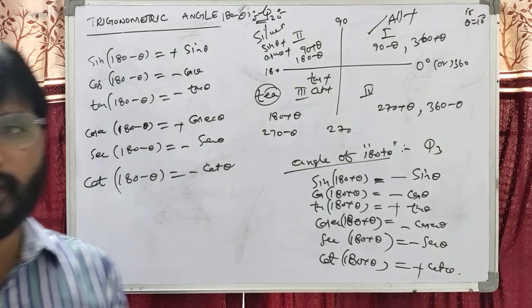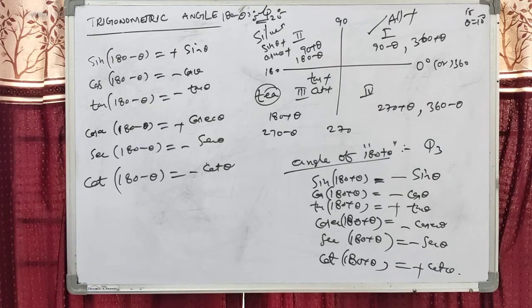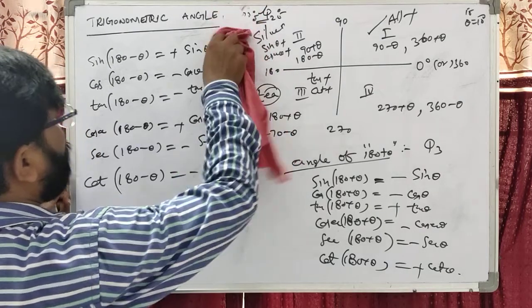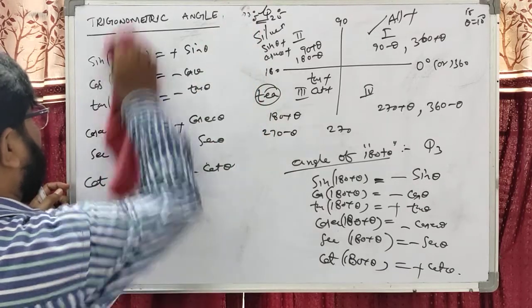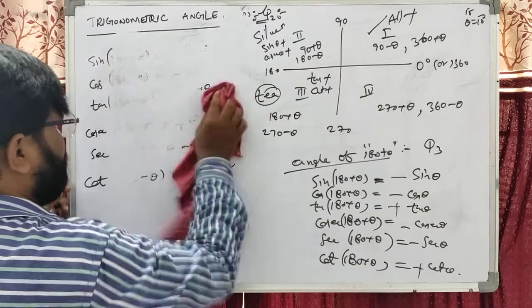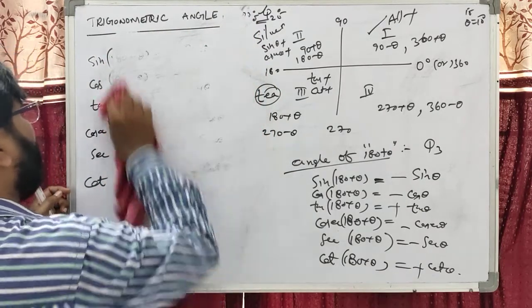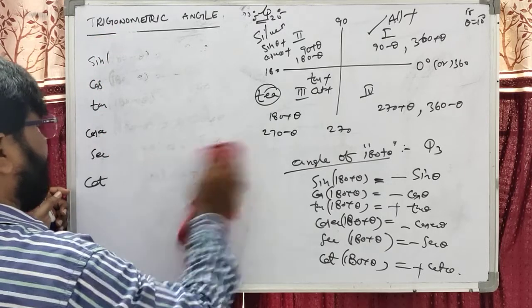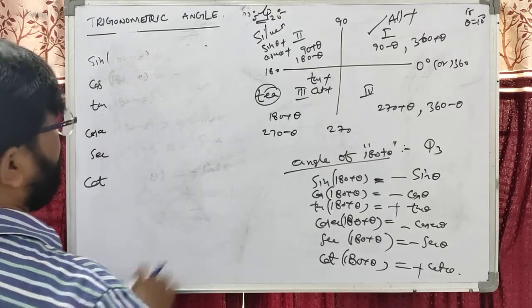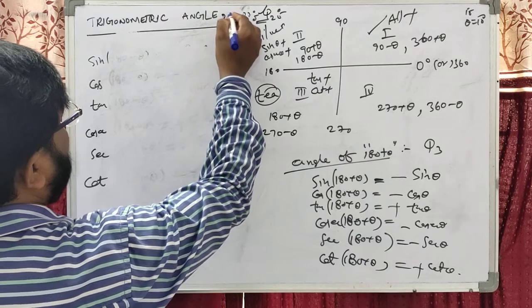Okay students, now we are going to discuss the trigonometric angles of 270 minus and 270 plus. Dear students, how to write right now? The 270 plus and 270 minus.